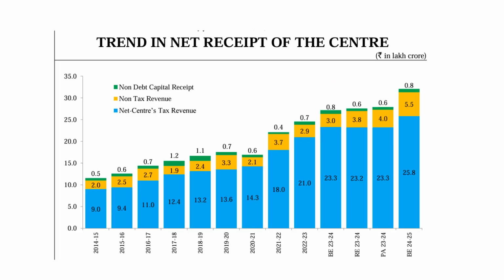You can see here the trend in net receipts of the center in lakh crore. If we consider year 23-24, around 23.2 lakh crore comes from tax, 3.8 lakh crore comes from non-tax revenue, and only 0.6 lakh crore comes from non-debt capital receipts.